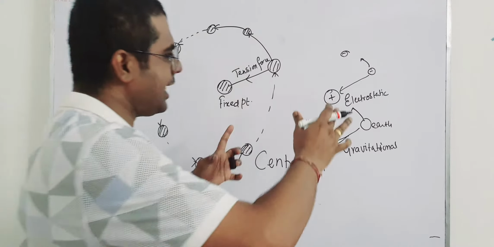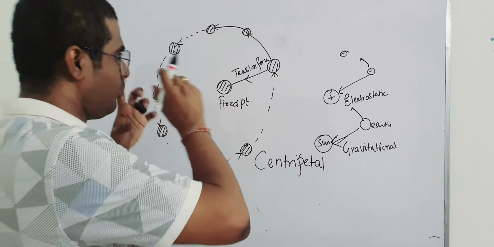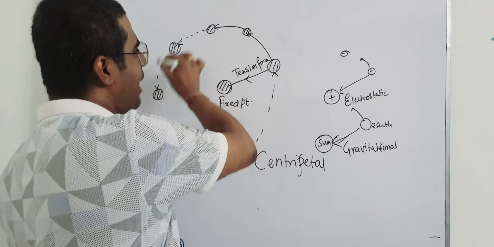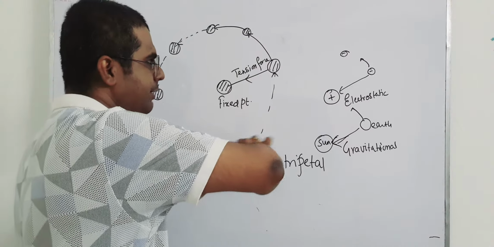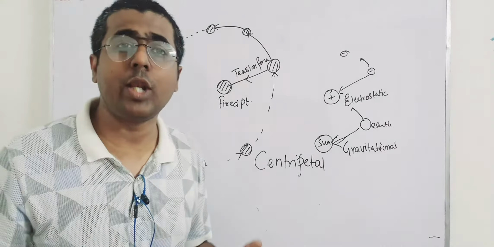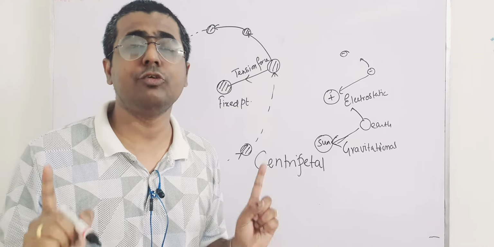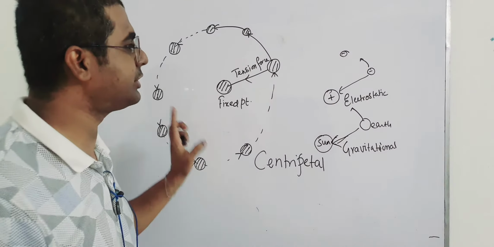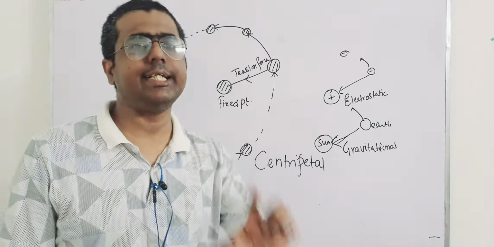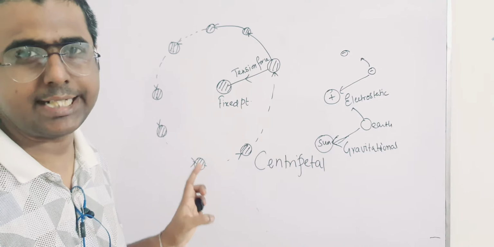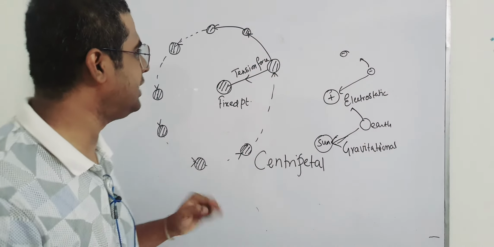Whenever a body is moving about a fixed point in a uniform circular motion, that kind of force in totality is called centripetal force.